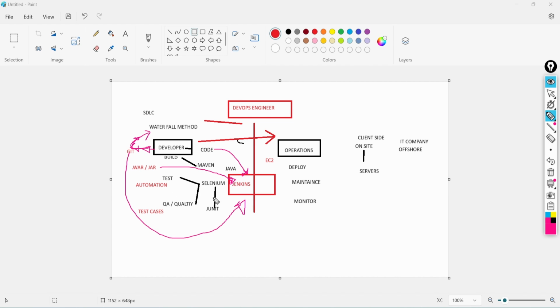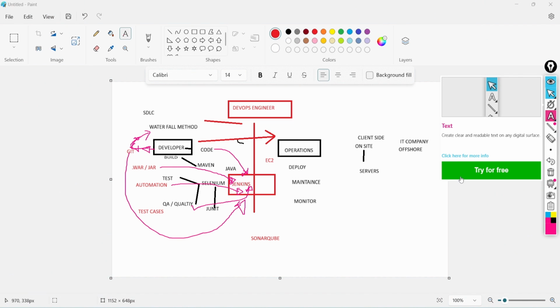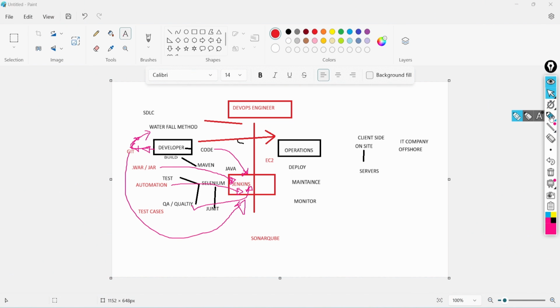Then he'll add the Selenium automation. Then the QA test cases will be run, and SonarQube will be used for the test case output and code quality check, right.